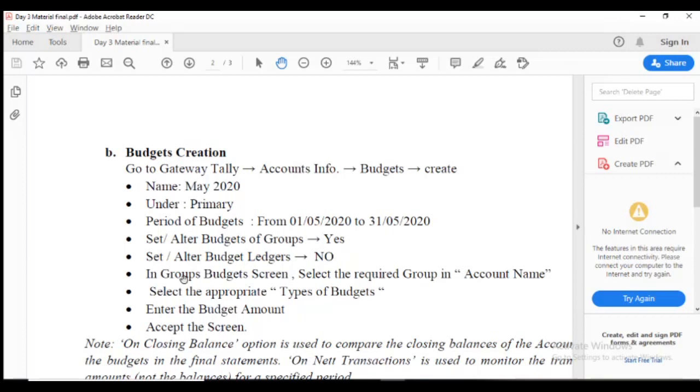In the group budget screen, if you give this option yes, the particular screen opens. You select the account name, which means you select the group.